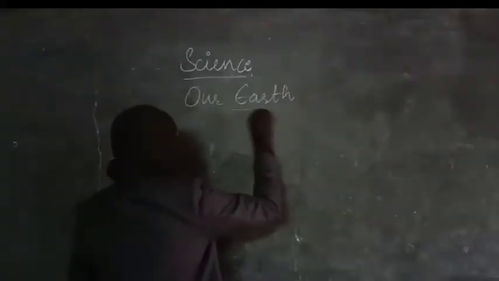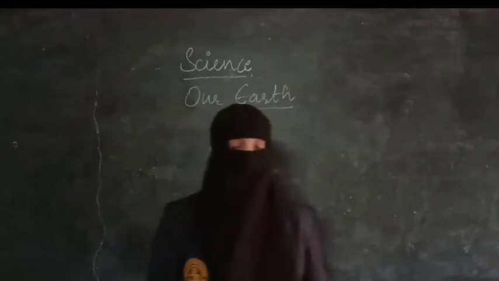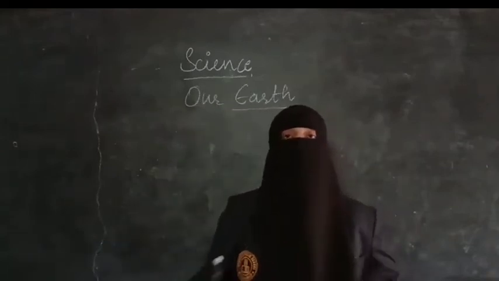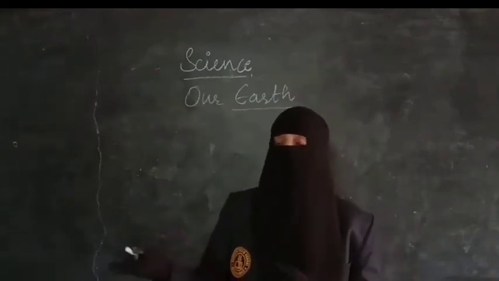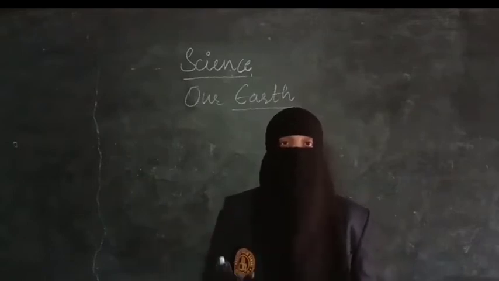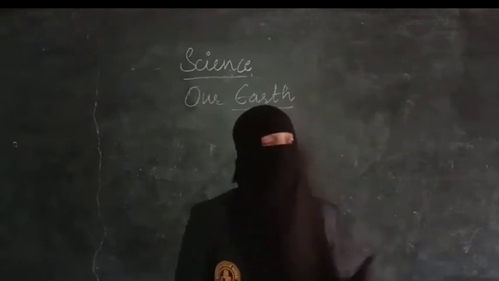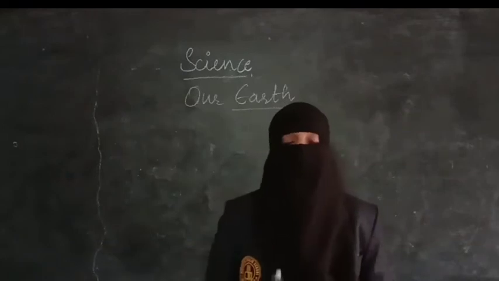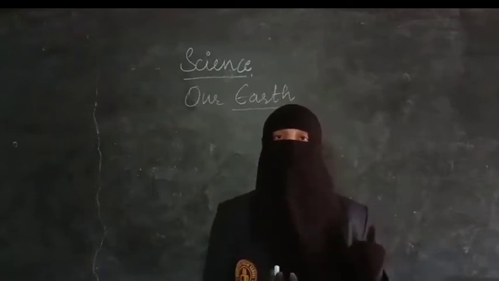What is Earth? Earth is our planet where we are living. Like, usually if someone asks where your house is, you will say this is a particular lane, this is my colony, this is my home number. In the same way, Earth is our home. It is one of the planets on which we are living. All the living things and non-living things live on the Earth.